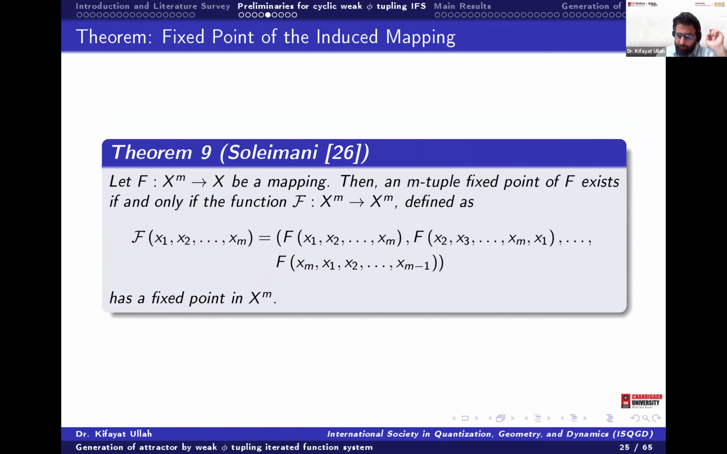Now if f is a map from the M-fold Cartesian product of the space X to X, then an M-tuple fixed point of f exists if and only if you have defined a map f such that this map has a fixed point. So if this map has a fixed point, then it has the M-tuple fixed point. This is the definition given by Soleimani.